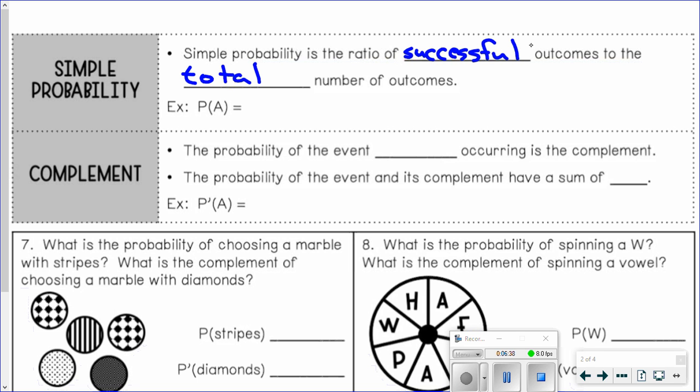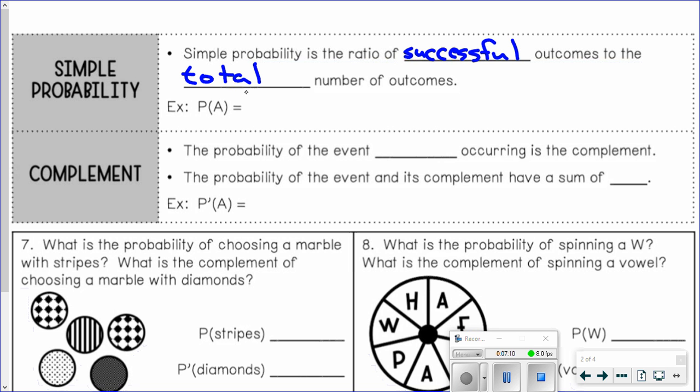Okay, so how many ways are there to get an even number? How many successful outcomes are there on a die? So there's 2, 4, and 6. So there's 3 successful outcomes to get an even number. And there's 6 possible outcomes, 6 total outcomes. So the probability of rolling an even number would be 3 over 6, and you could simplify that to 1 half. The probability of rolling an even number is 1 half.